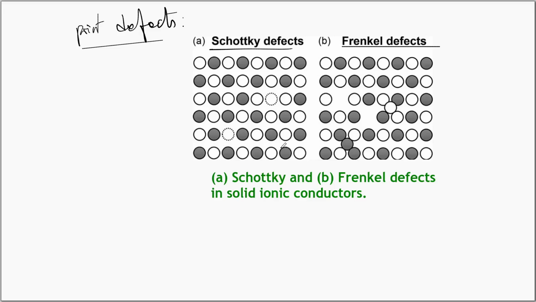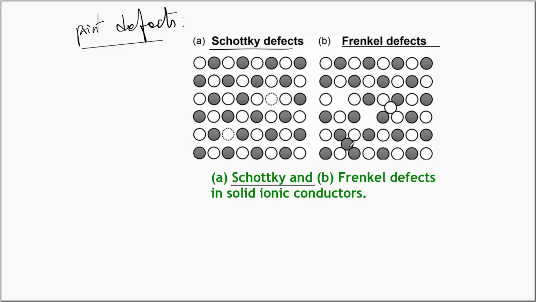In this arrangement, we find at this location where we have the dotted circle, the atom or the ion is missing at this site. Similarly, if you go to the fourth row, here also you will find one more. So at the lattice point, you have a missing atom or ion. It is called a Schottky defect. It is occurring at one particular lattice point, so we call it a point defect.